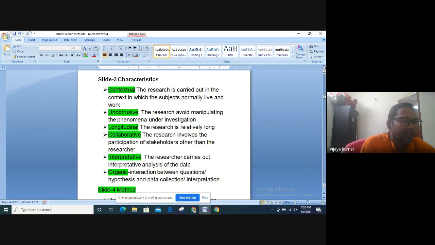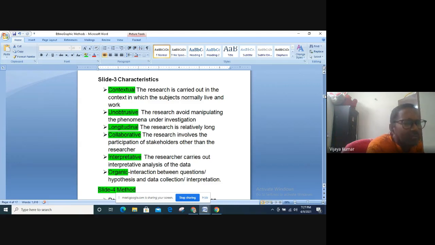For example, if you are doing research on the language of a tribal community, will you really have access to that community? Is it possible for you to go to those places, visit the people there? In that case, your research is contextual. So ask yourself this question and tell me if it is contextual. Probably by the end of the day, you will justify to what extent these ethnographic methods can be met. Maybe at that time, you can bring these points to your discussion.